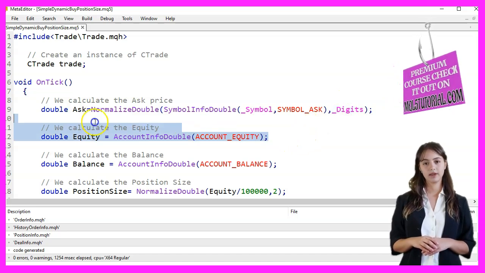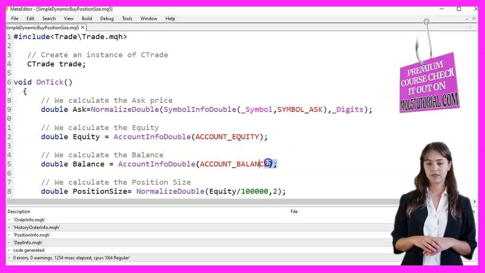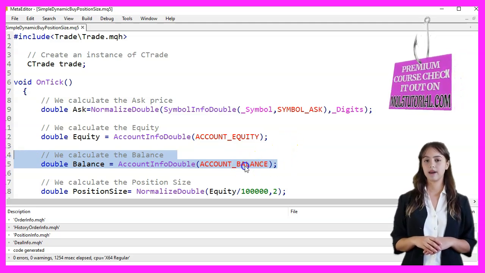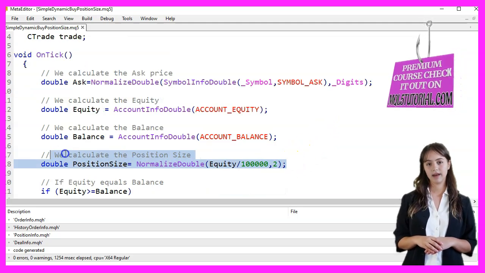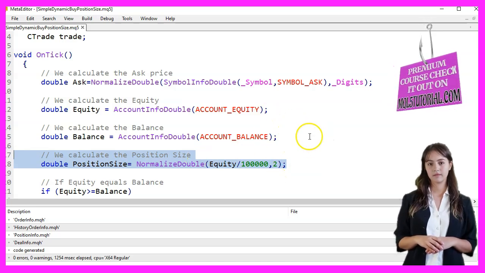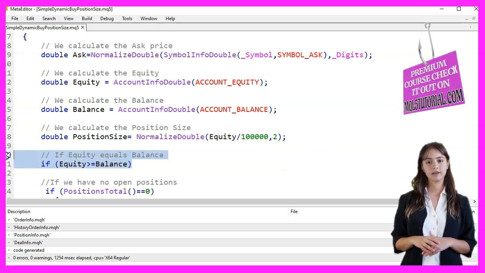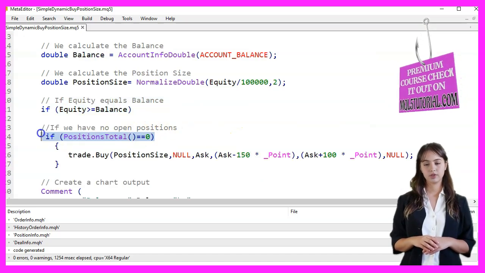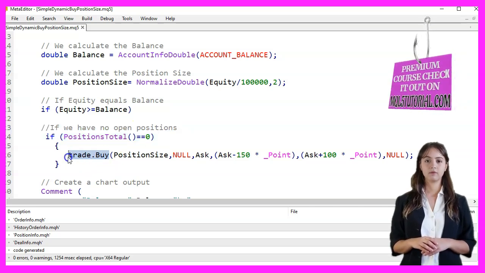Next, we calculate the equity by using the AccountInfoDouble function with the account equity parameter. Similarly, we calculate the balance using the AccountInfoDouble function with the account balance parameter. We then determine the position size by dividing the equity by 100,000 and normalizing the result to 2 decimal places. This gives us the size of the position we want to open. The next step is to check if the equity is greater than or equal to the balance. If this condition is true and there are no open positions, indicated by positions total being 0, we proceed to